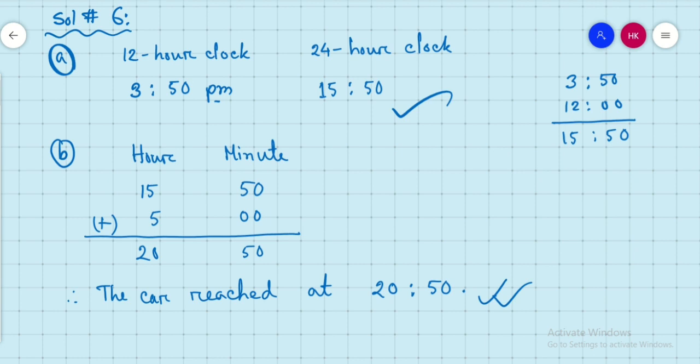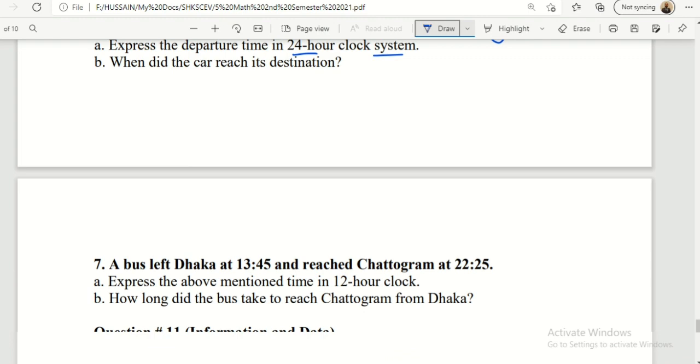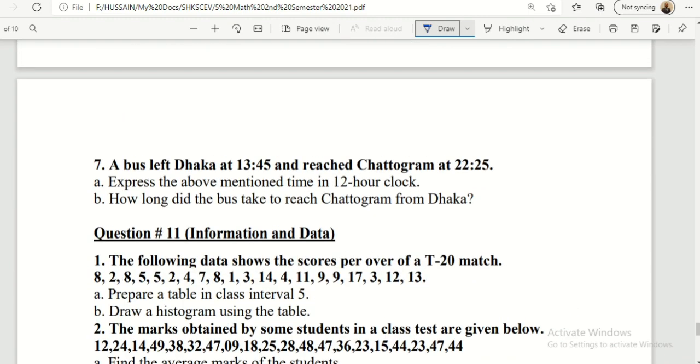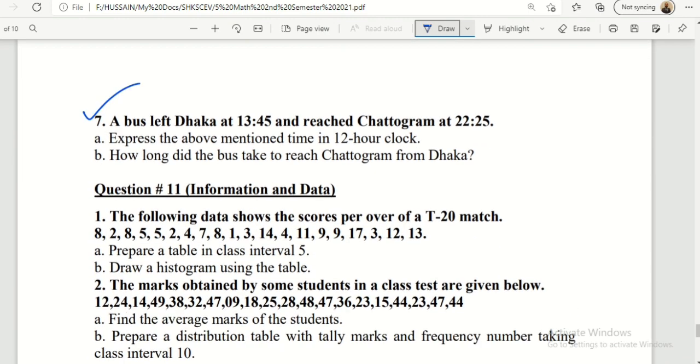Alright, now we want to move on to our next question. Question number 7 says, a bus left Dhaka at 13:45 and reached Chattogram at 22:25. A: Express the above mentioned times in the 12-hour clock, which is very easy. You just subtract 12 from the two times and then you can get the answer. B: How long did the bus take to reach Chattogram from Dhaka? You have to subtract 22:25 minus 13:45. This should be the answer of number B. So this will be your homework also.